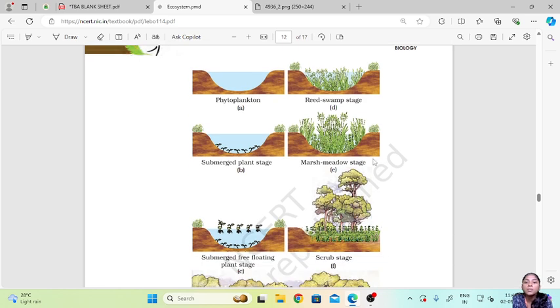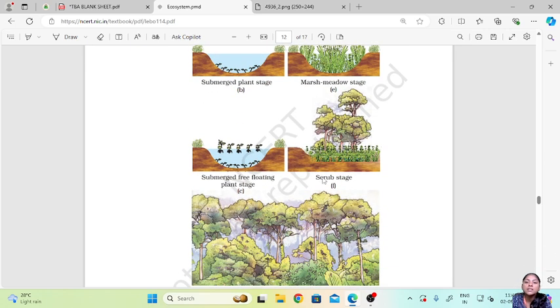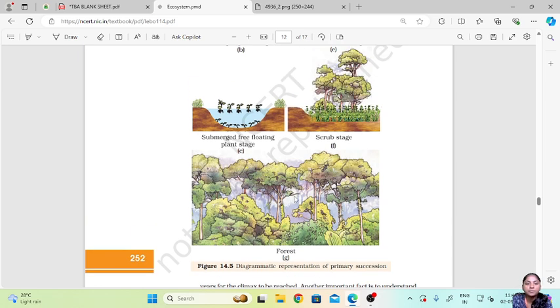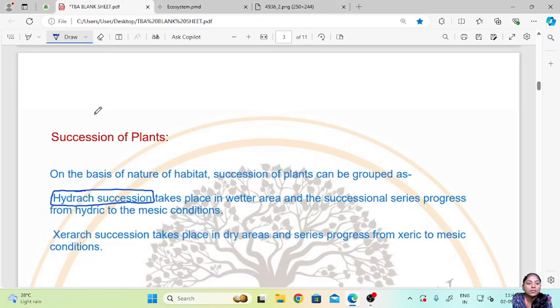Then the marsh meadow stage. Now slowly we can see the water is disappearing and the plant growth is increasing more and more. Then the shrub stage, where more and more plants are growing on that land. And then finally the forest stage, where the land is completely occupied by big trees as well as shrubs and herbs.